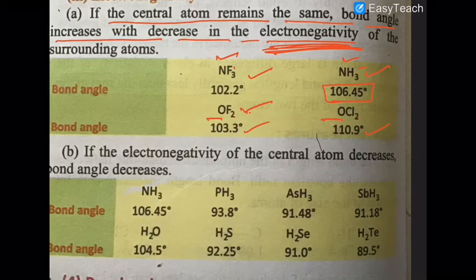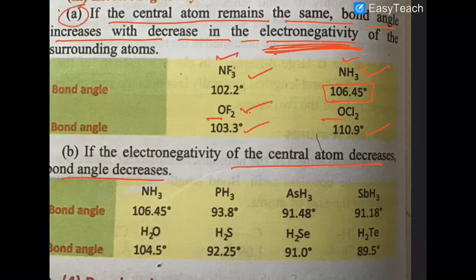Similarly, the electronegativity of the central atom. If the central atom electronegativity decreases, bond angle decreases. It is the reverse of point A. There we discussed the electronegativity of the atom attached to the central atom, and here we are discussing the electronegativity of the central atom. So the more the electronegativity of the central atom, the more will be the bond angle.